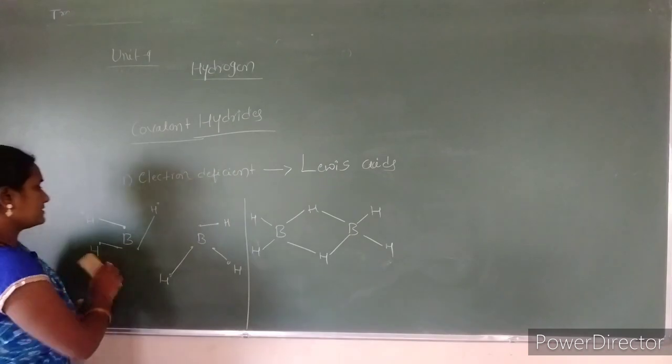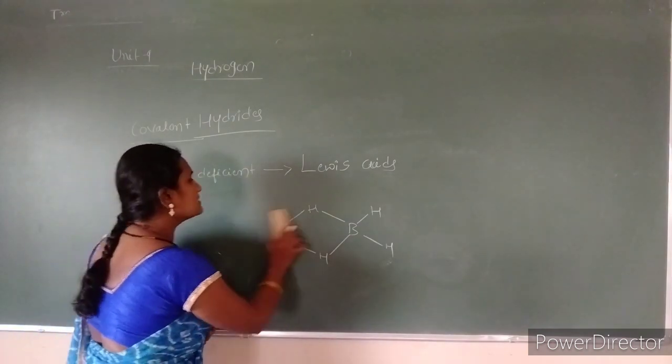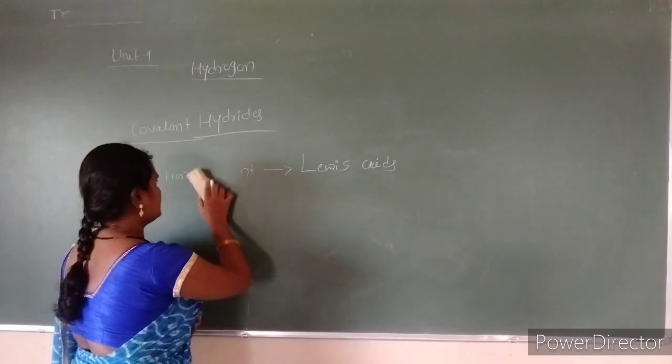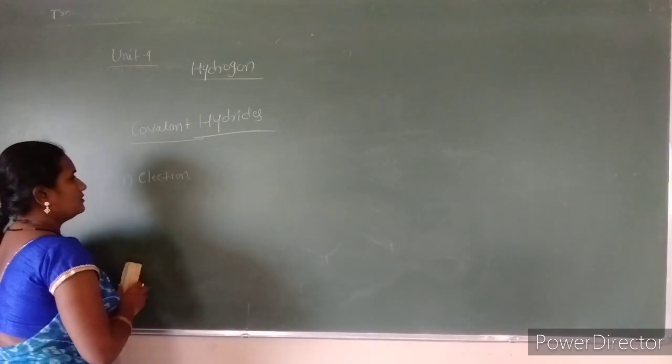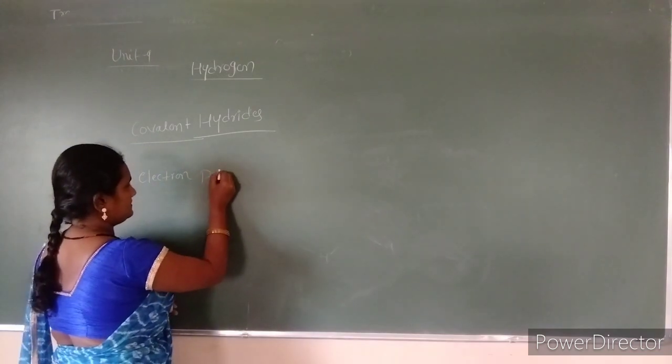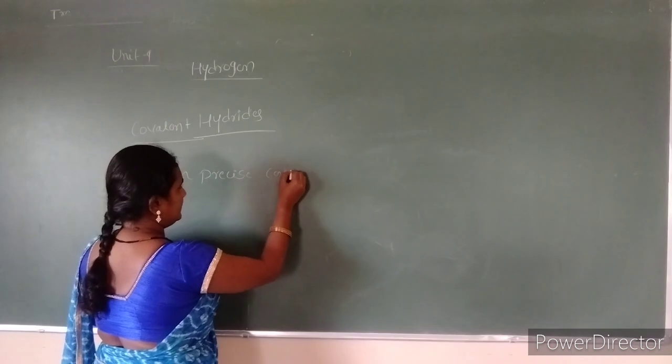And next is electron precise covalent hydrides. What is that?